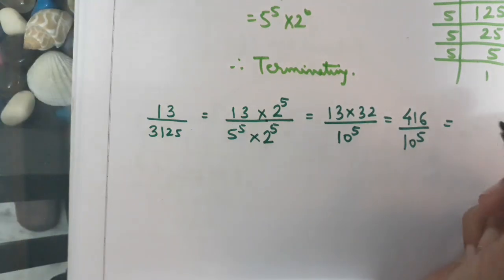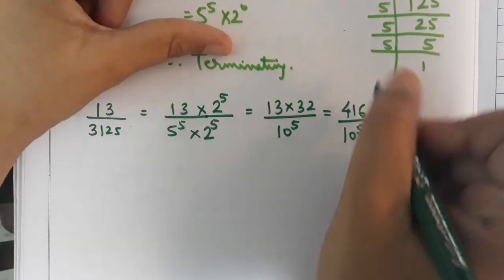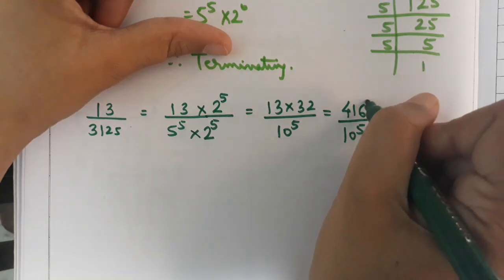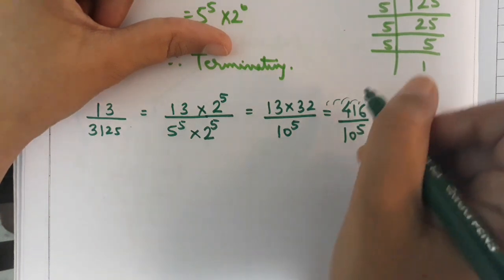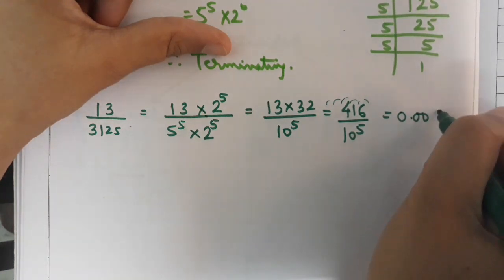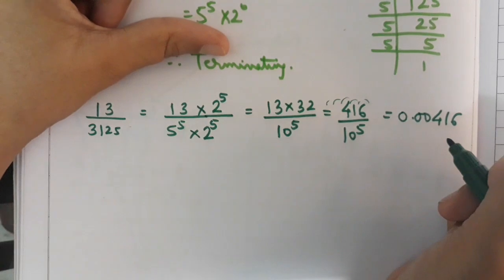When we divide this by 10 raised to the power 5, the decimal will shift 5 places towards the left. So 1, 2, 3, 4, 5. And the answer obtained would be 0.00416.